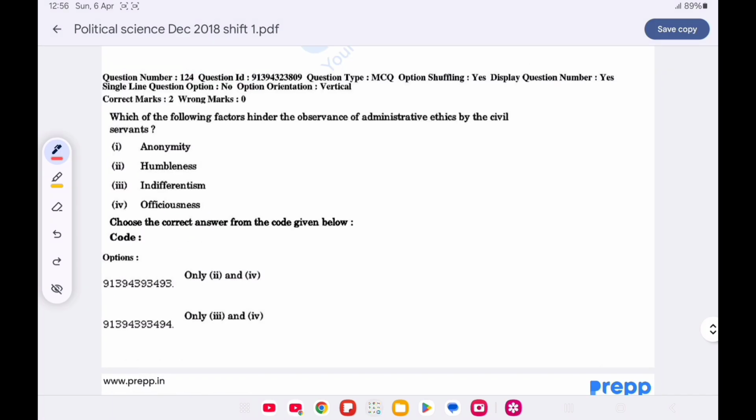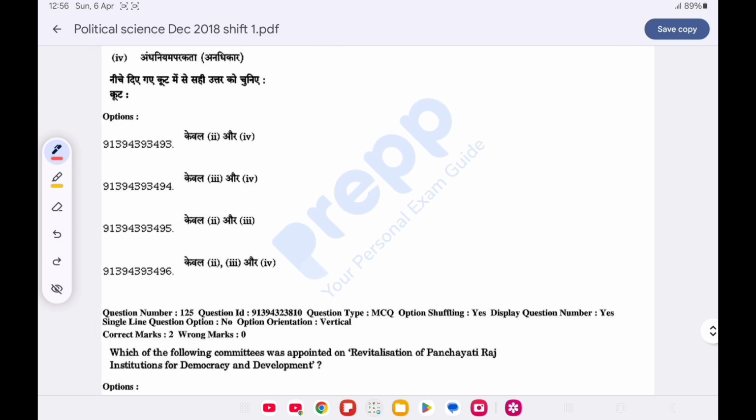Question number 124. Which one of the following factors hinders the observance of administrative ethics by the civil servants? Choose the correct answer from the code given below. Option B is correct, 3. Indifferentism and officiousness.